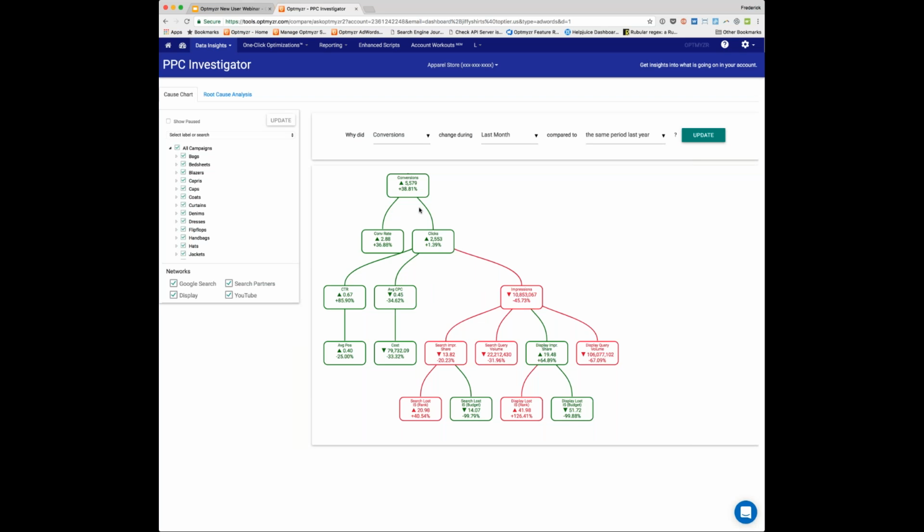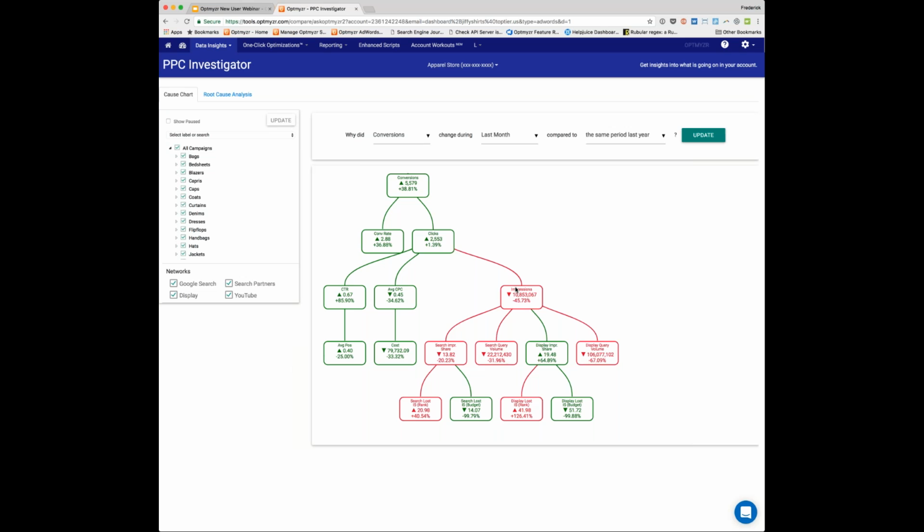Here we go. So now we can see that year over year for the last month, our conversions are up by 38%. Now, why do conversions happen? Well, they happen because you get a click and the click converts. So we've taken these two metrics and put them right below. So we can see the clicks were up, but just slightly. And most of that improvement in conversions is actually because the conversion rate improved dramatically.